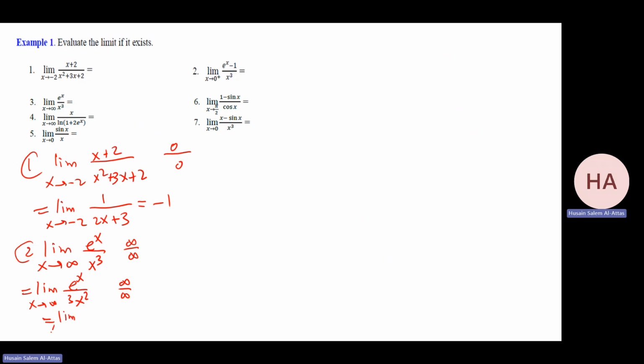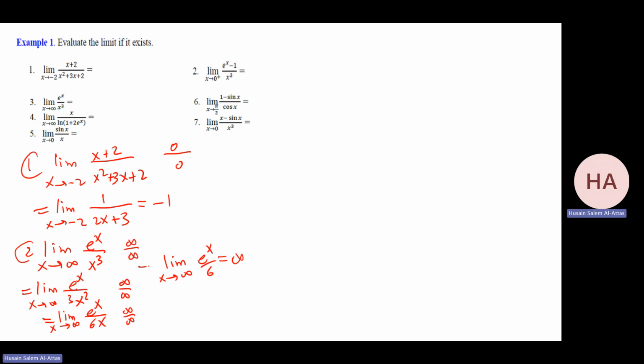That will be the limit as x goes to infinity, e to the power x over 6x. Check, I have infinity over infinity. That means I can do it again. So I have the limit as x goes to infinity, e to the power x over 6. Now apply the limit. You have what? Infinity over 6, which is infinity. So it's infinity.